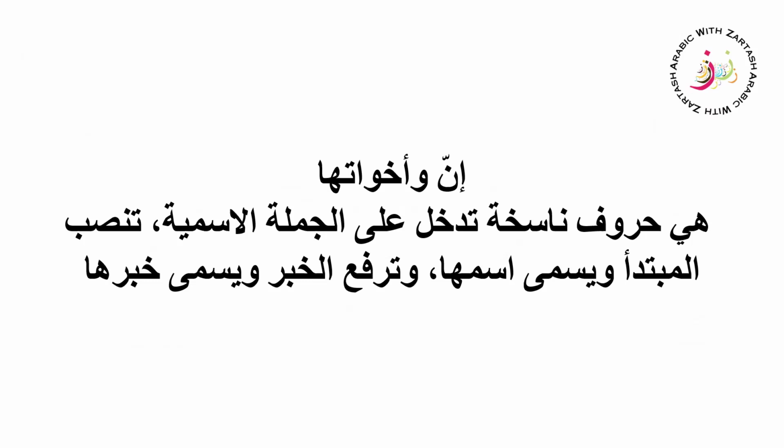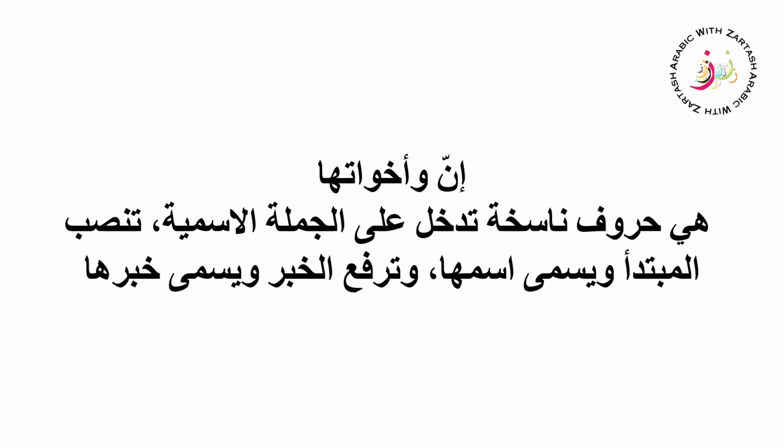حروف الناسخة تدخل الجملة الاسمية، تنصب المبتدأ ويسمى اسمها، وترفع الخبر ويسمى خبرها. So we have this simple definition: they are huruf nasikha. When they enter a jumla ismiya, they make the mubtada mansub, and it is the isim of inna wa akhwatuha, and the khabar remains marfu', and that is called the khabar of inna wa akhwatuha.